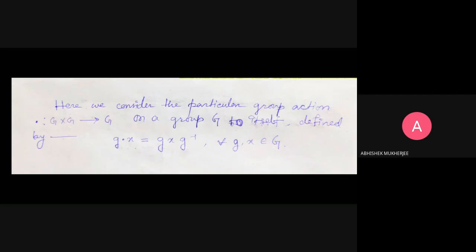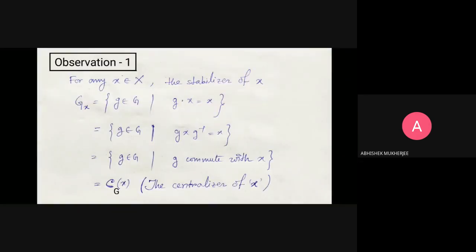Actually we discuss in particular this group action. Observation: since this is a group action, for each x belongs to G, we can define the stabilizer of x. We know that the stabilizer of x is denoted by G suffix x, and this is the set of those g of G such that g fixes x, that is g dot x equal to x.